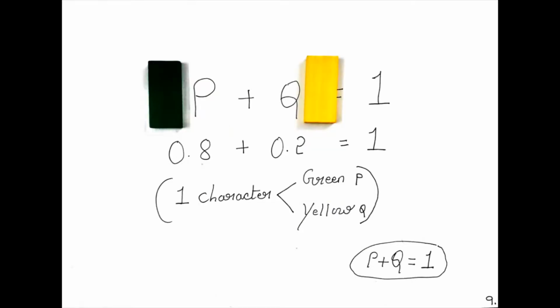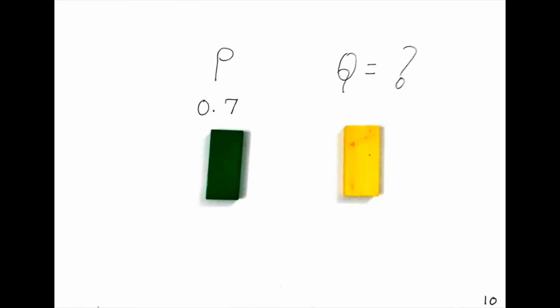Or just consider 80% and 20%. If in a population 80% is green, dominant, and 20% is yellow, recessive, then 0.8 + 0.2 is again 1. The percentages of dominant and recessive add up to 1. Here only p, dominant, is given.